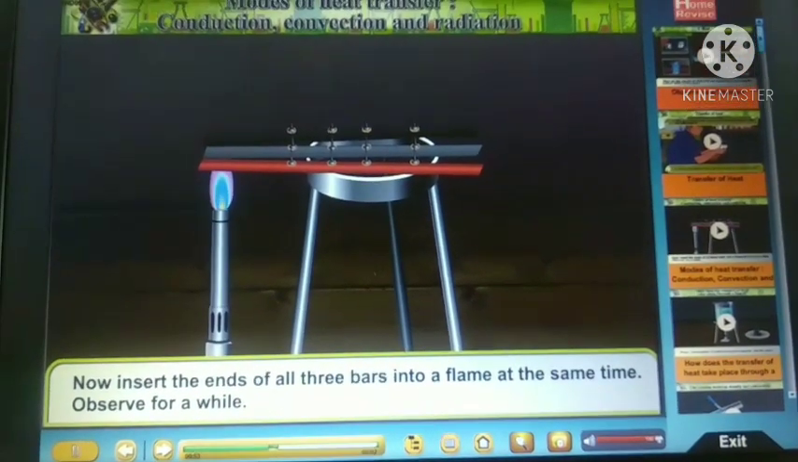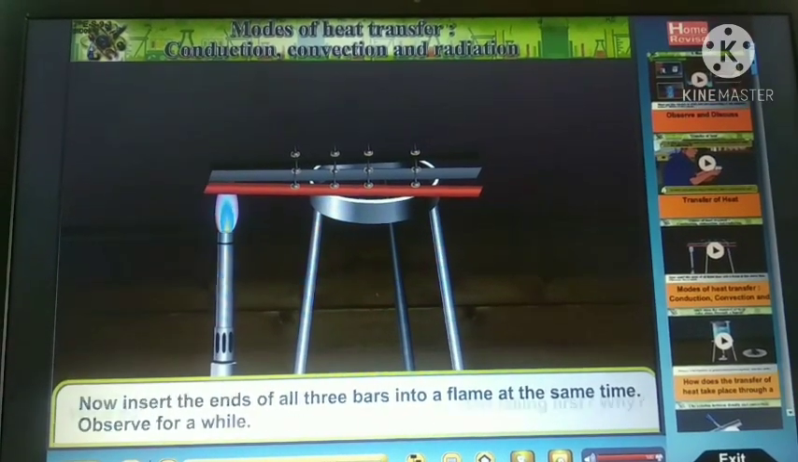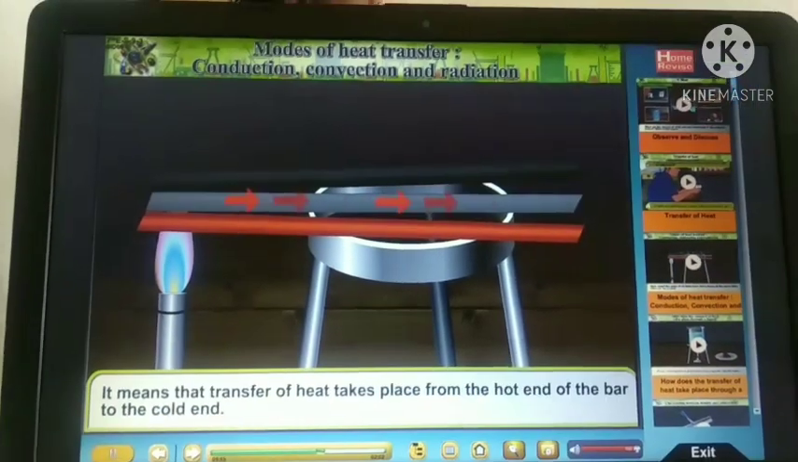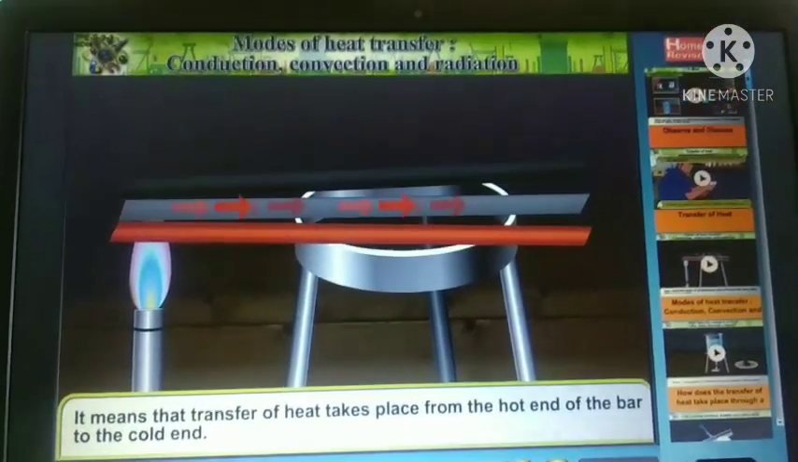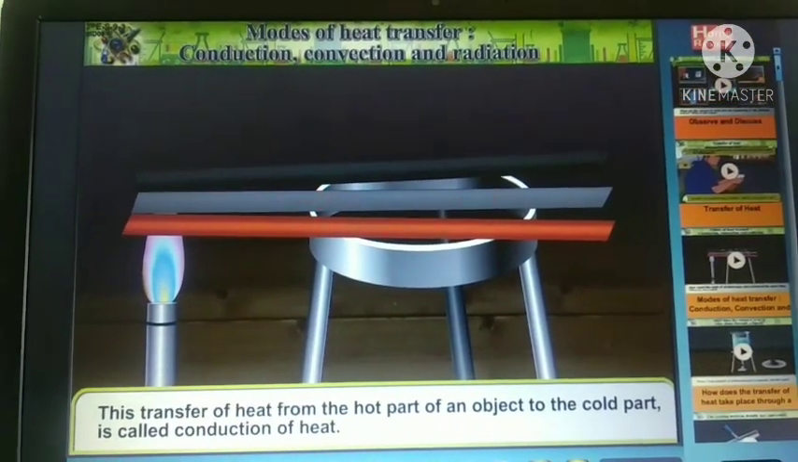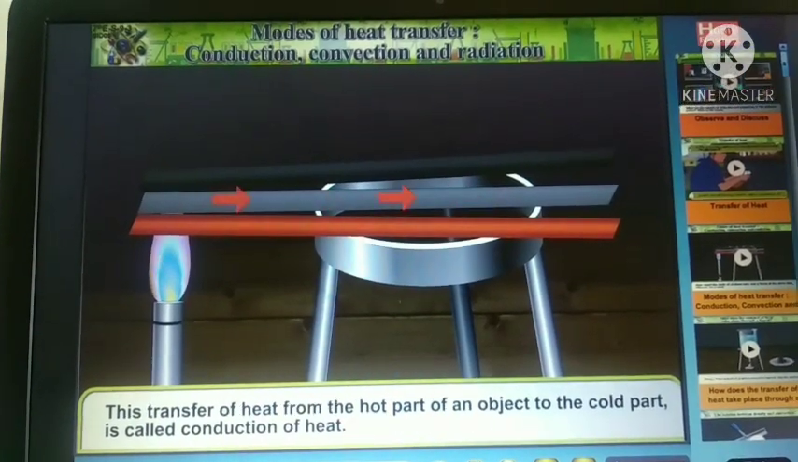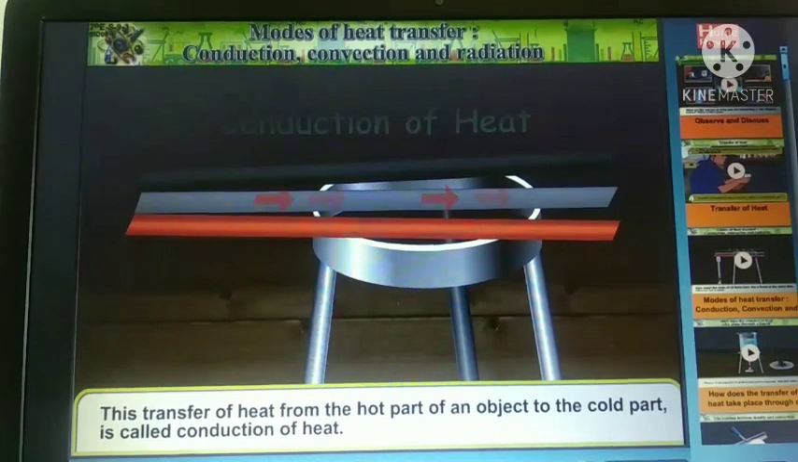Now insert the ends of all three bars into a flame at the same time. Observe for a while. What do you see? From which bar do the pins start falling first? The transfer of heat from the hot part of an object to the cold part is called conduction of heat. This is the conduction of heat.